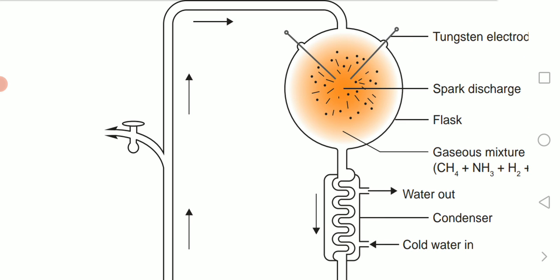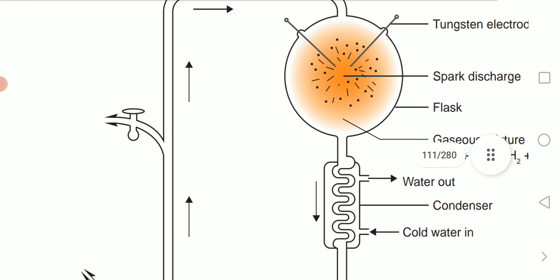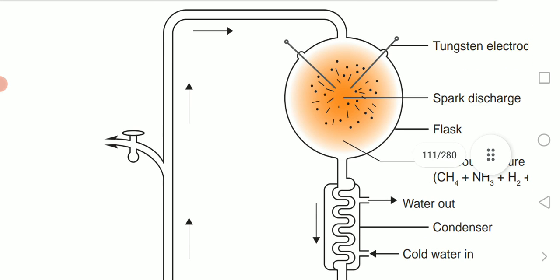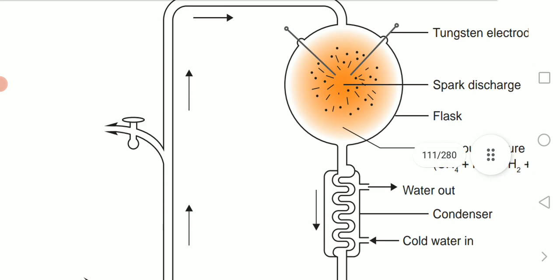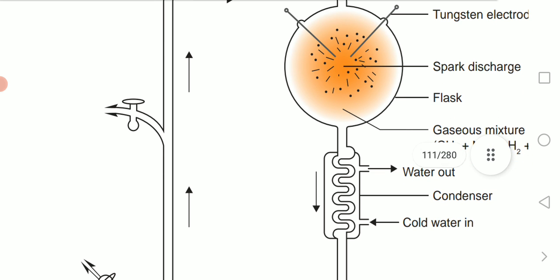That was connected to the boiling water. The steam condensed to form water, which ran down the U tube.